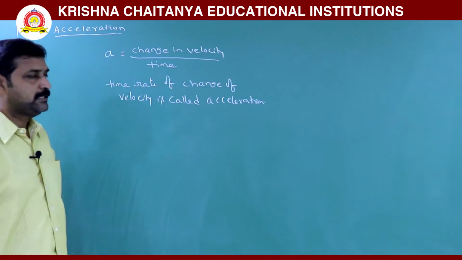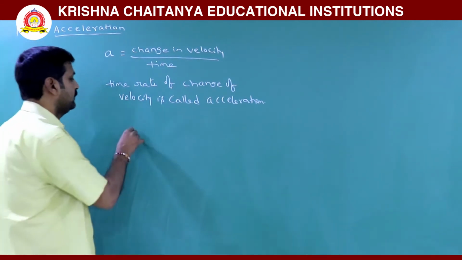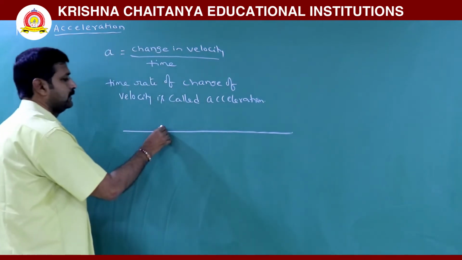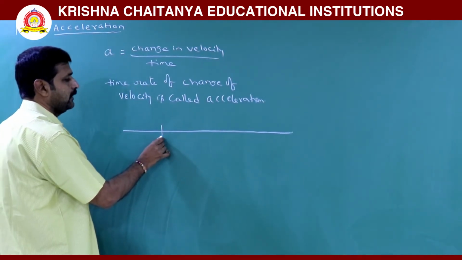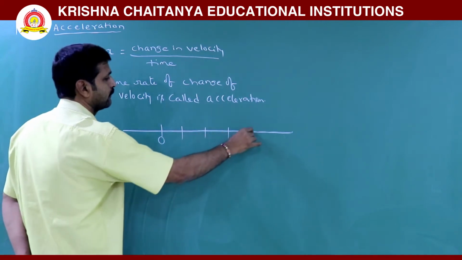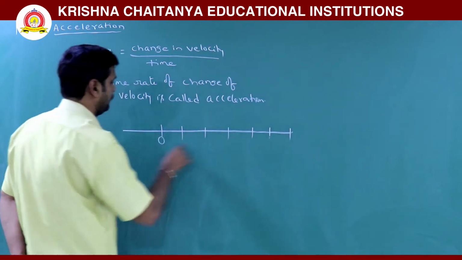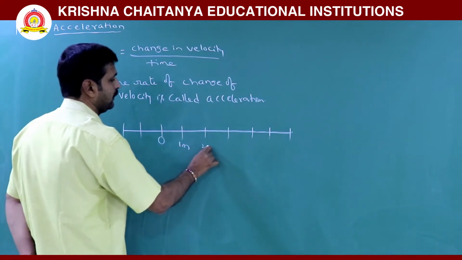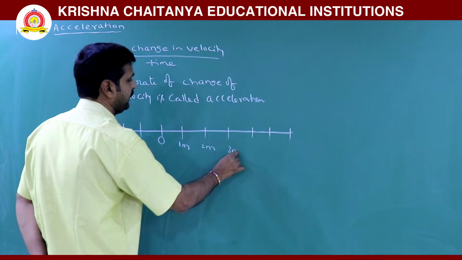Let us consider an example, taking the x-axis. Let this be the origin. Here are the positions: this is 1 meter, 2 meter, 3 meter.